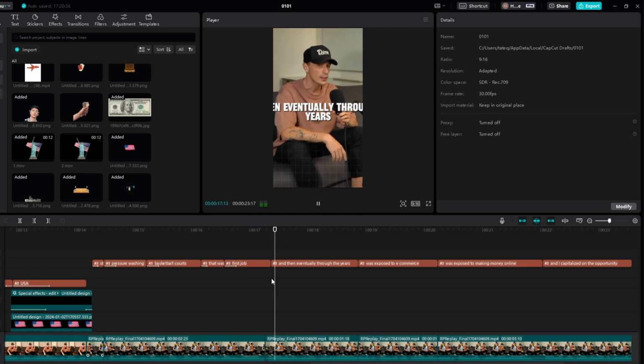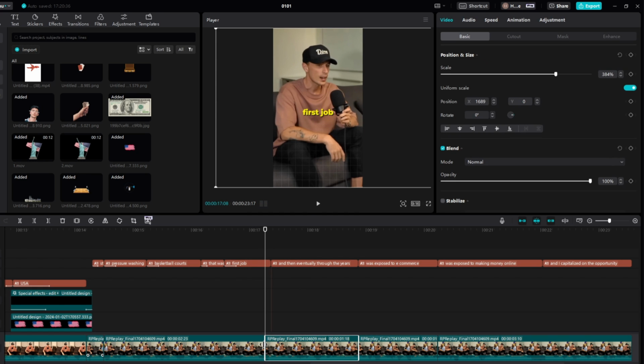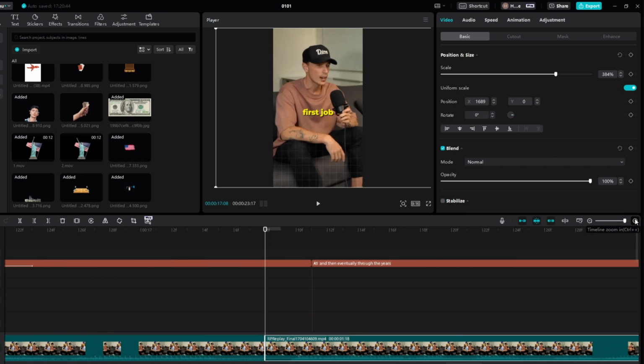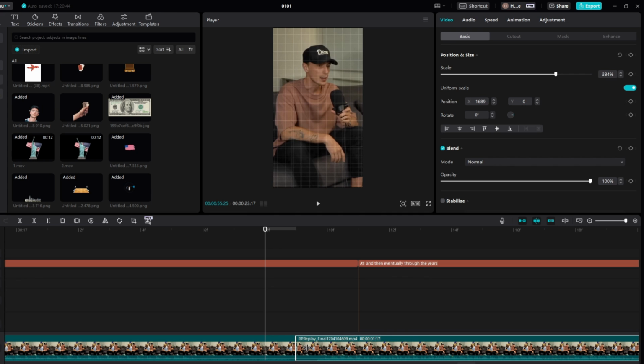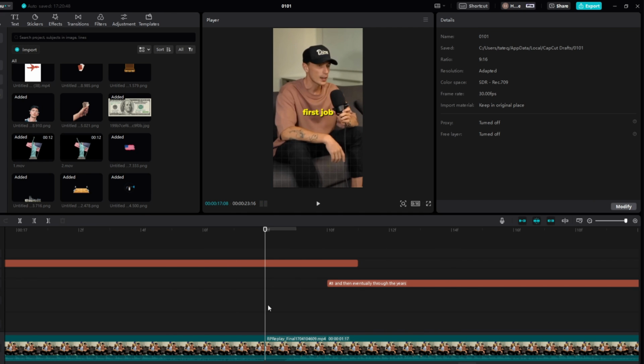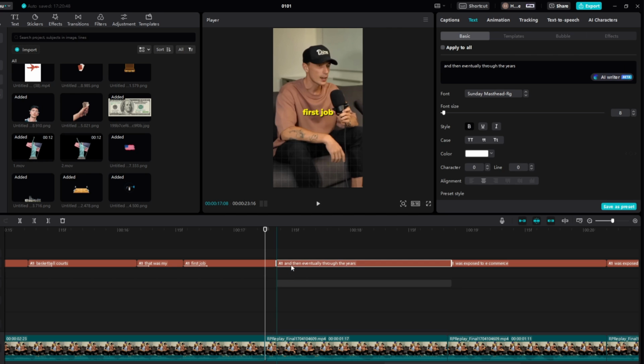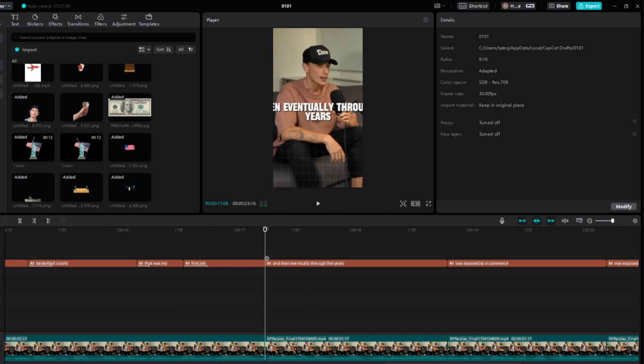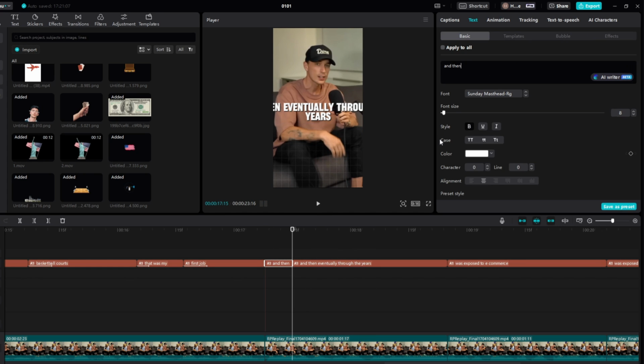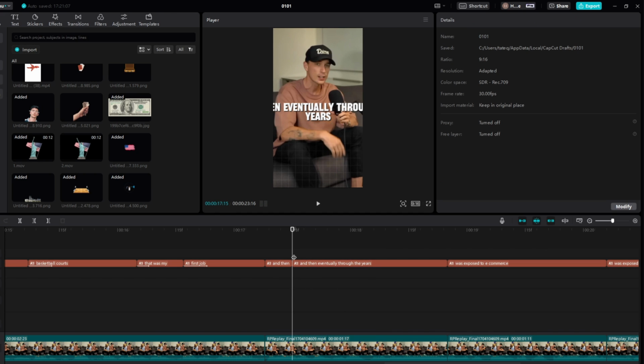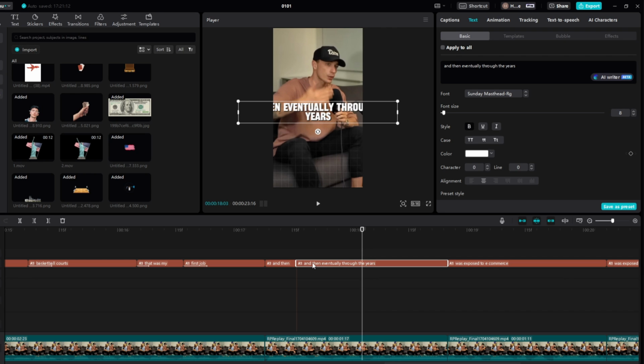And then eventually. And then right here, we'll bring this forward slightly, so for this we'll have to zoom in, just like so. Perfect, and then we'll zoom out. We'll drag this just so it fits perfectly, and bring this out like so. And then eventually. We'll bring this one keyframe forward, just like so. And eventually, one keyframe back.